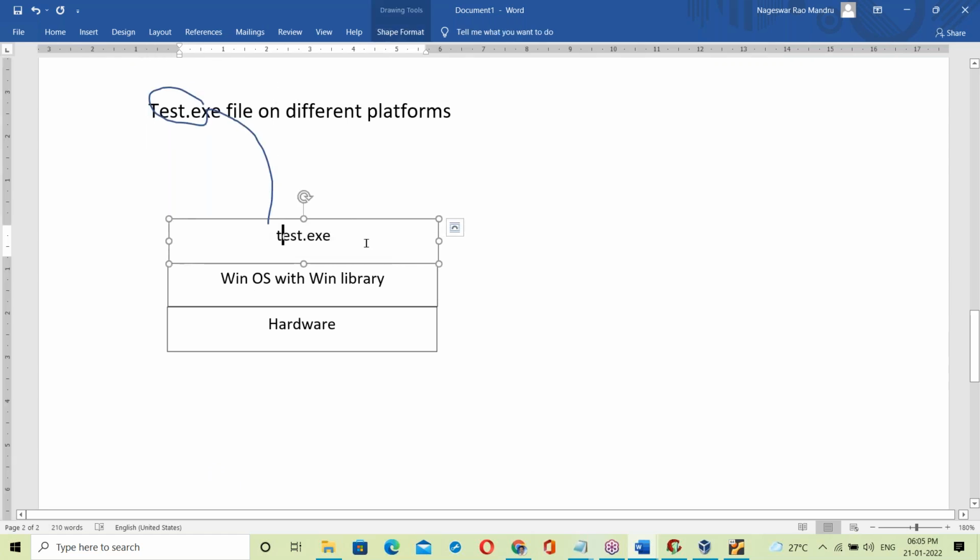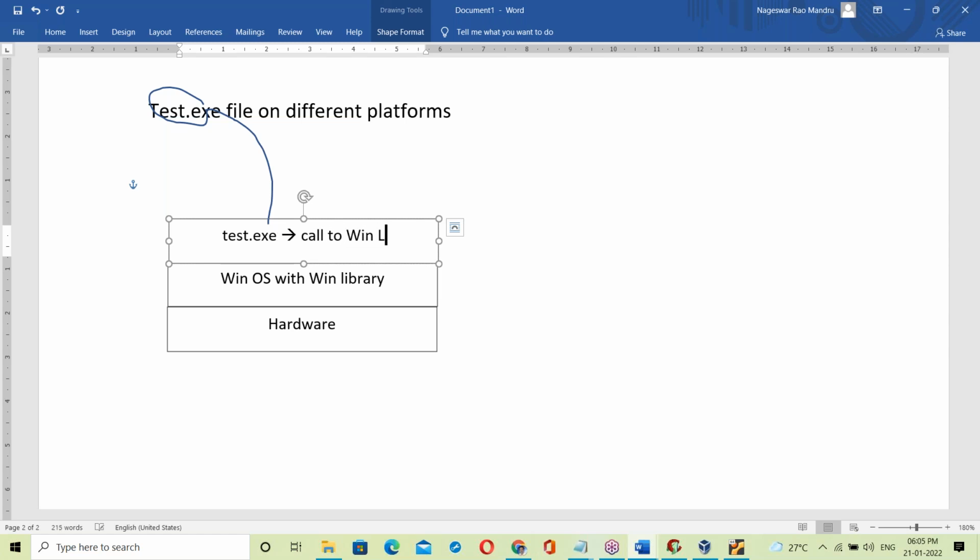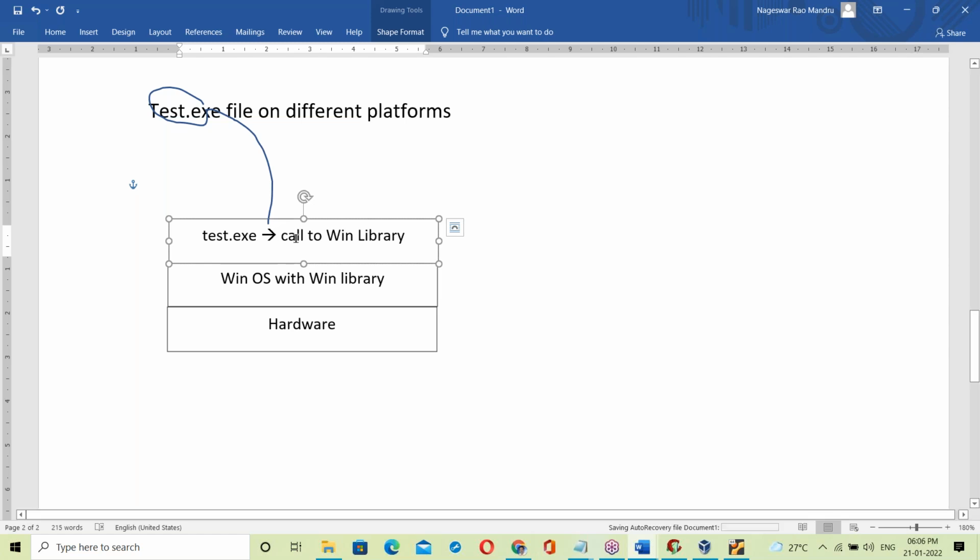See, when you try to run the test.exe file on Windows OS, what happens here? Now this test.exe file makes a call to Win library. It makes a call to the Windows library.